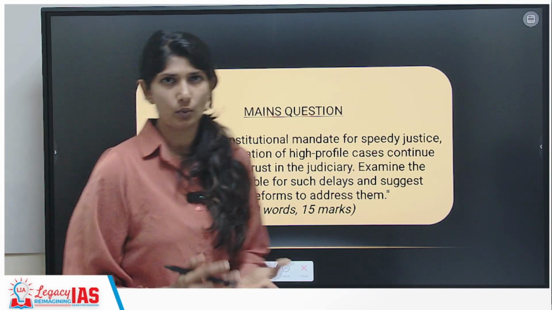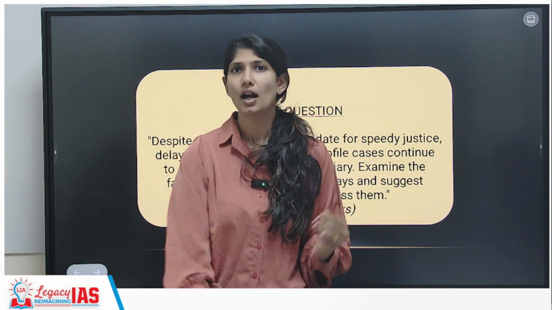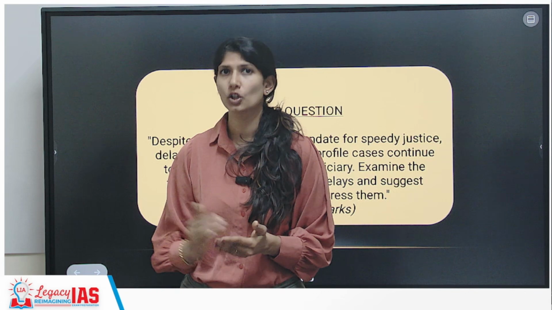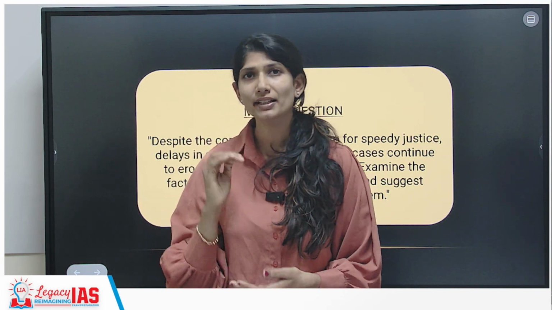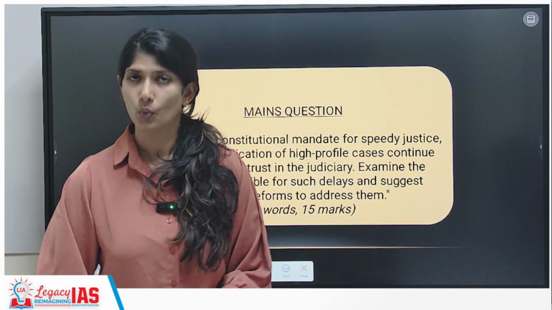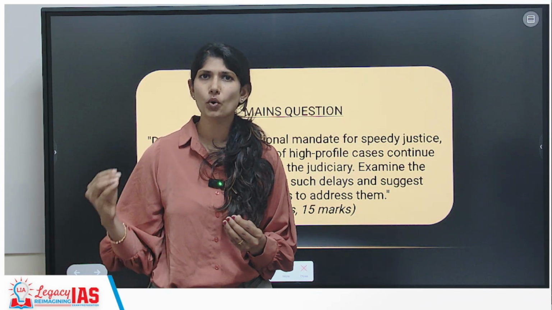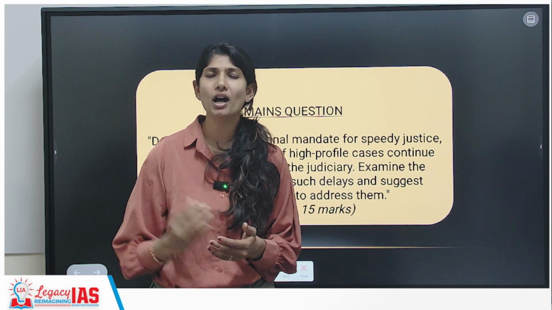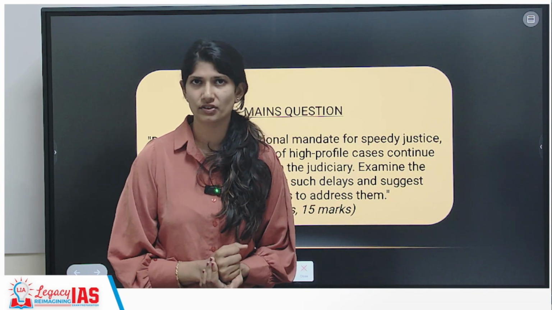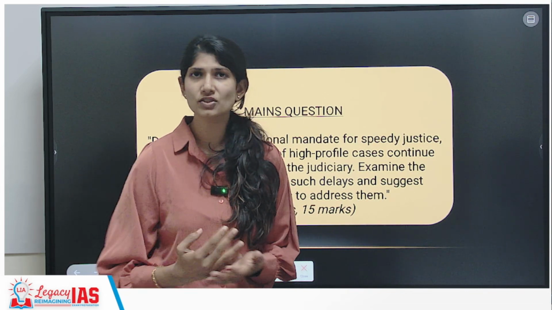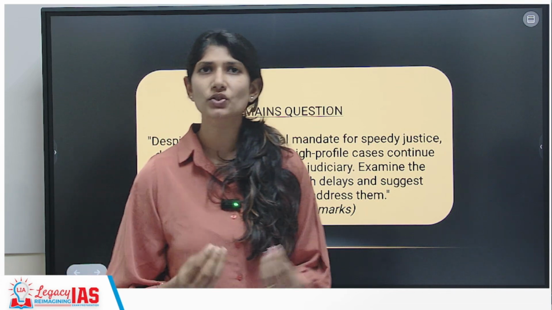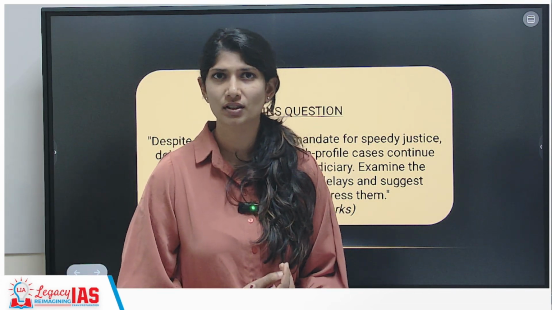So now it is still pending in the judiciary and awaiting the verdict. This has been going on for almost the past 50 years. This brings us to the question: why so much delay?